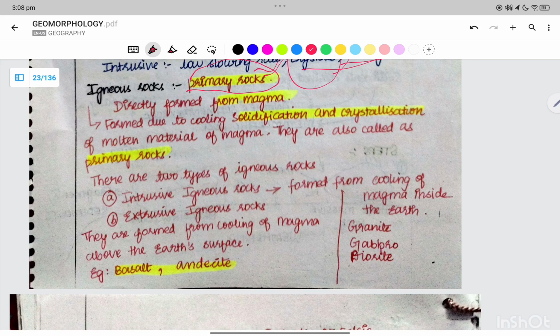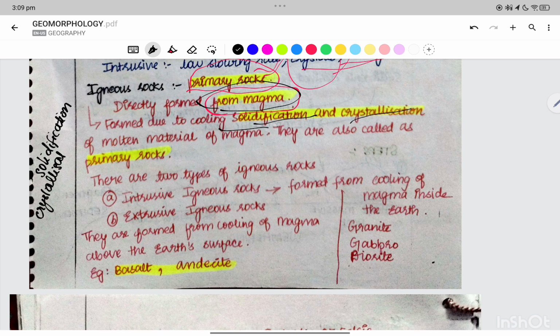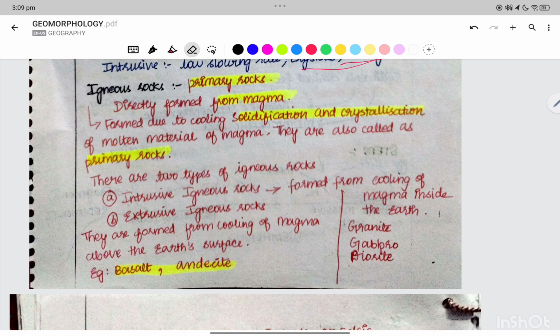Igneous rocks are primary rocks directly formed from the magma. A rock which is formed from the magma is formed by solidification and crystallization. So, what is the process through which they form? Solidification and crystallization of the molten material of magma. They are called primary rocks. These rocks are also called primary rocks, right?